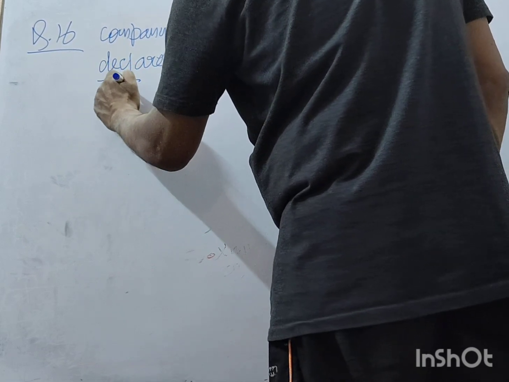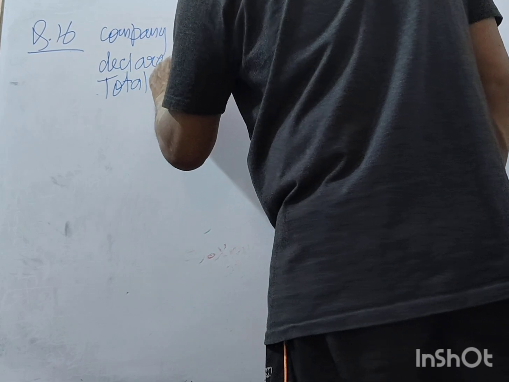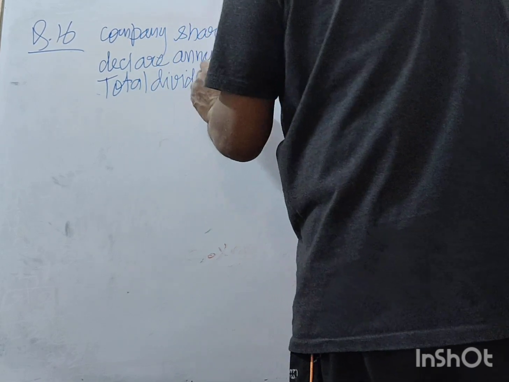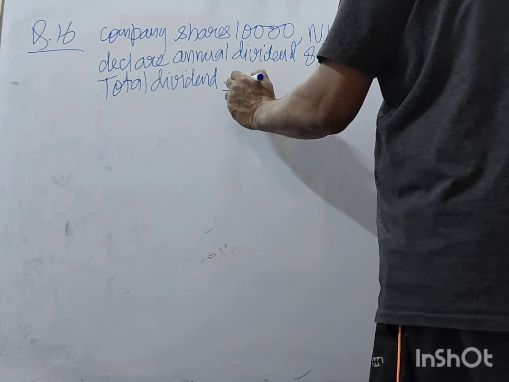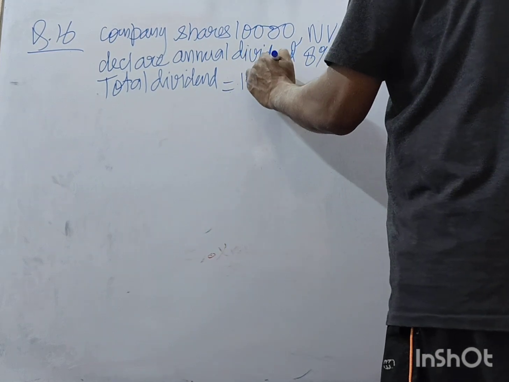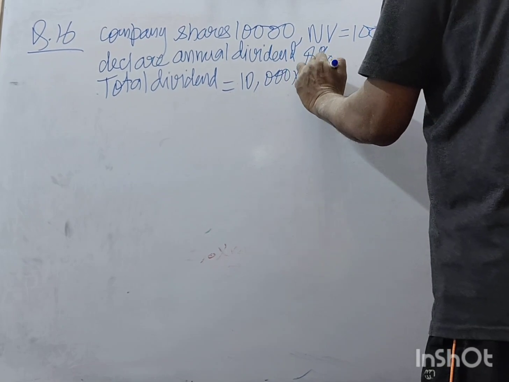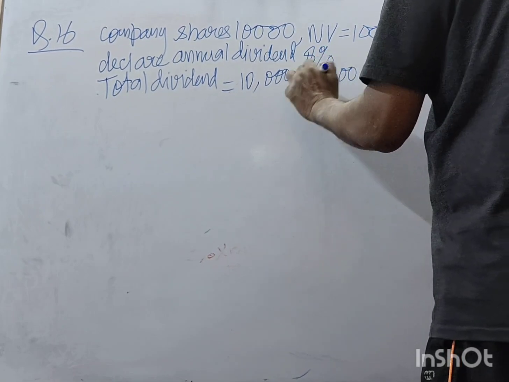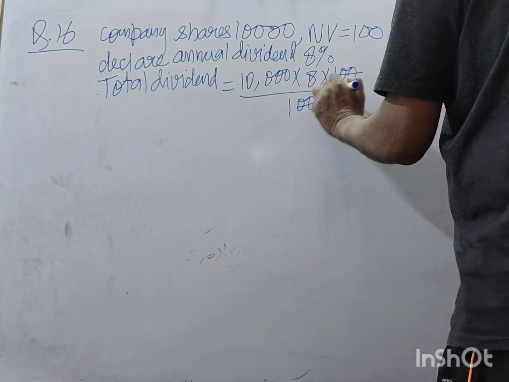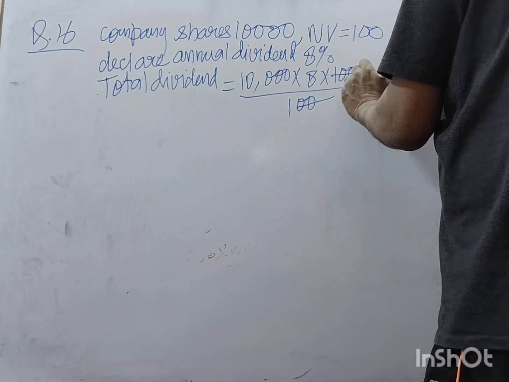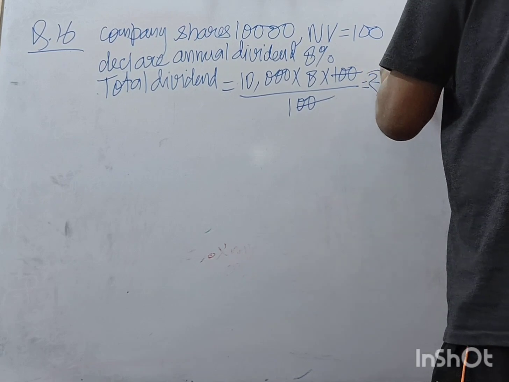Total dividend is equal to 10,000, the number of shares, into dividend percent into NV upon 100. So it becomes rupees 80,000.